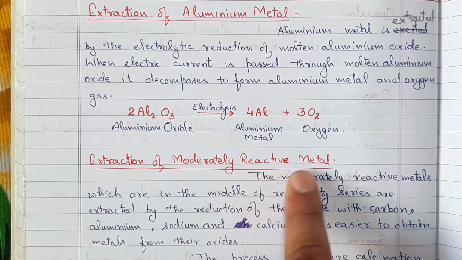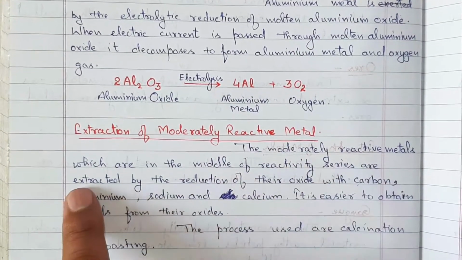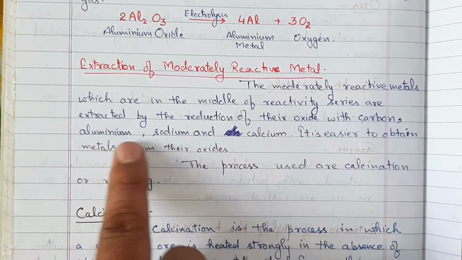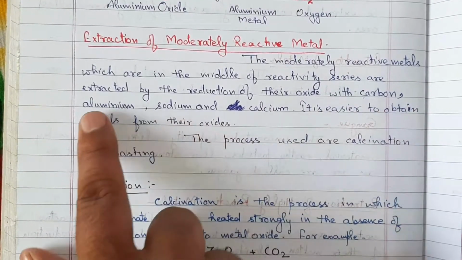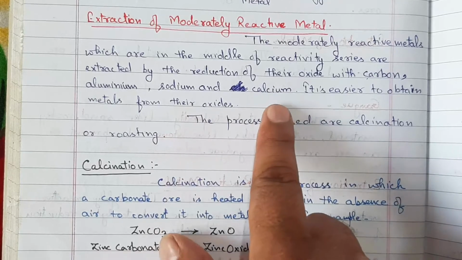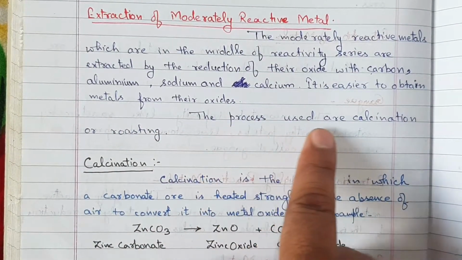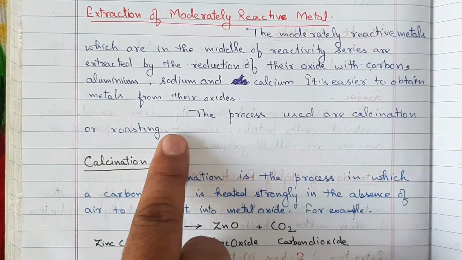Extraction of moderately reactive metals. The moderately reactive metals, which are in the middle of the reactivity series, are extracted by the reduction of their oxides with carbon, aluminum, sodium and calcium. It is easier to obtain metals from their oxides. The processes used are calcination or roasting.